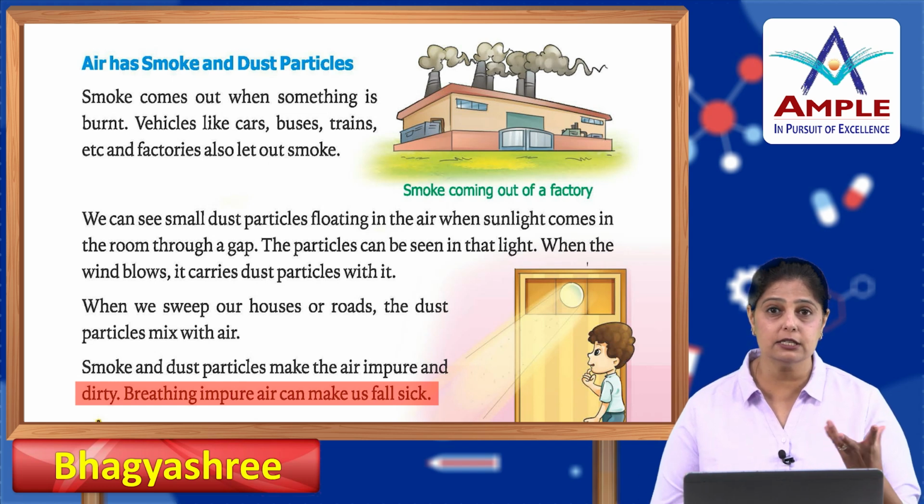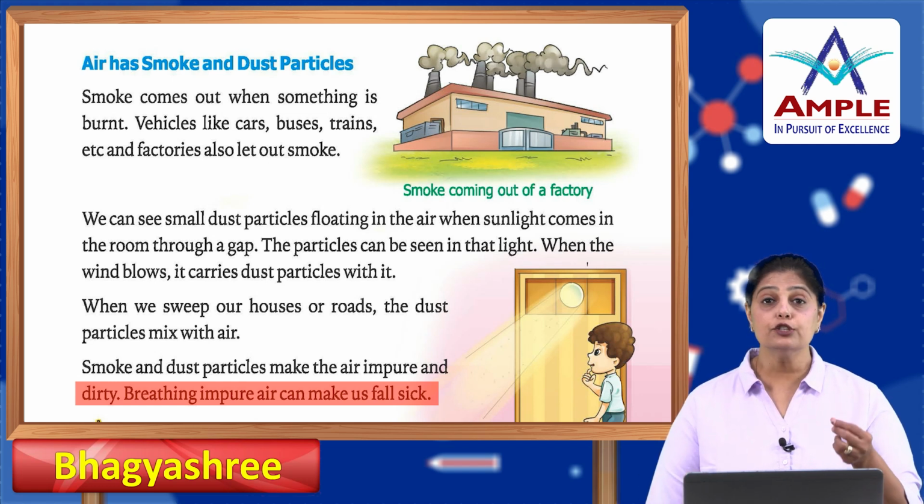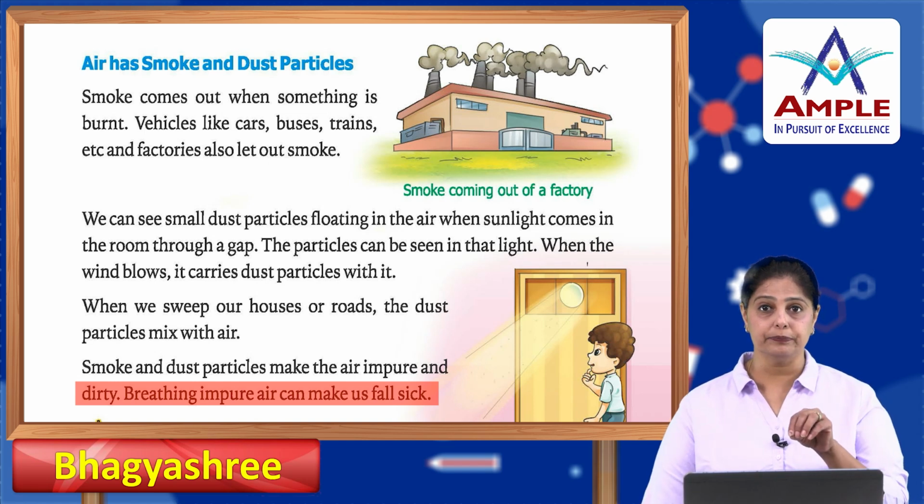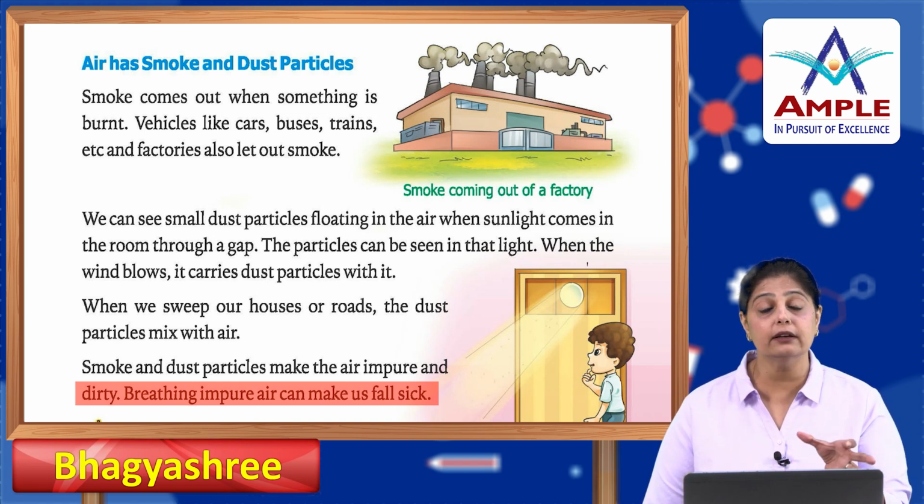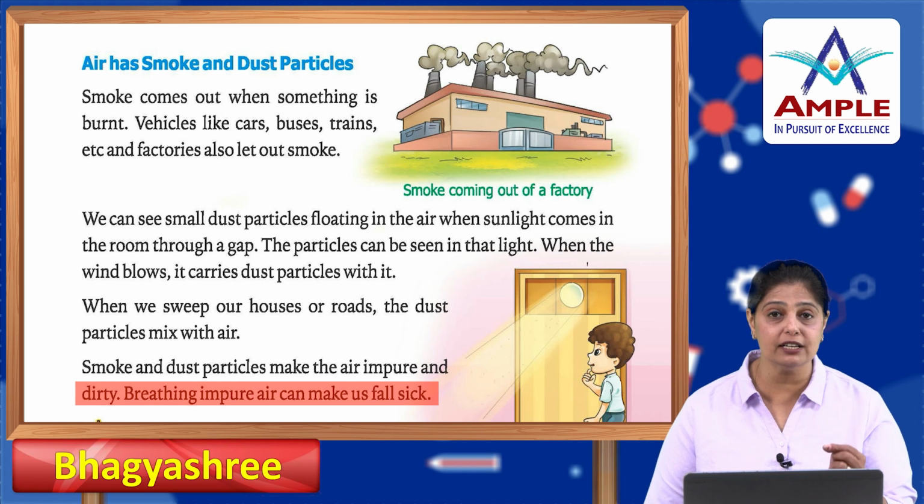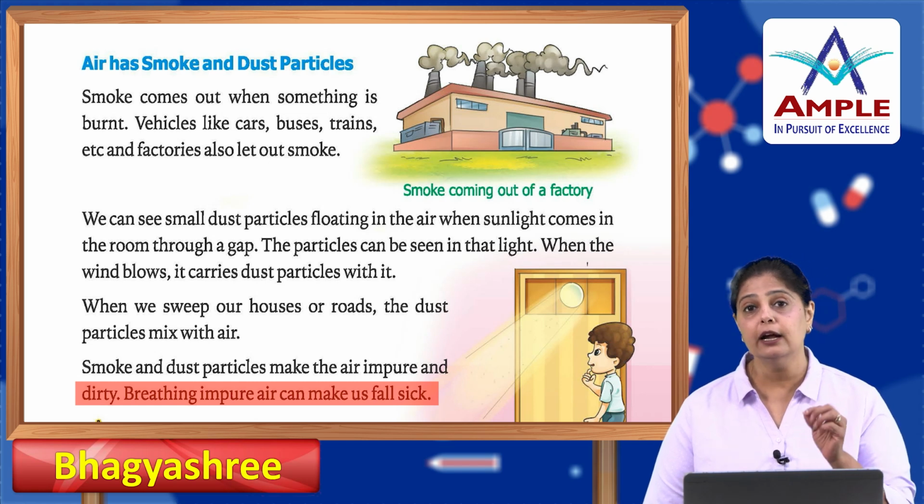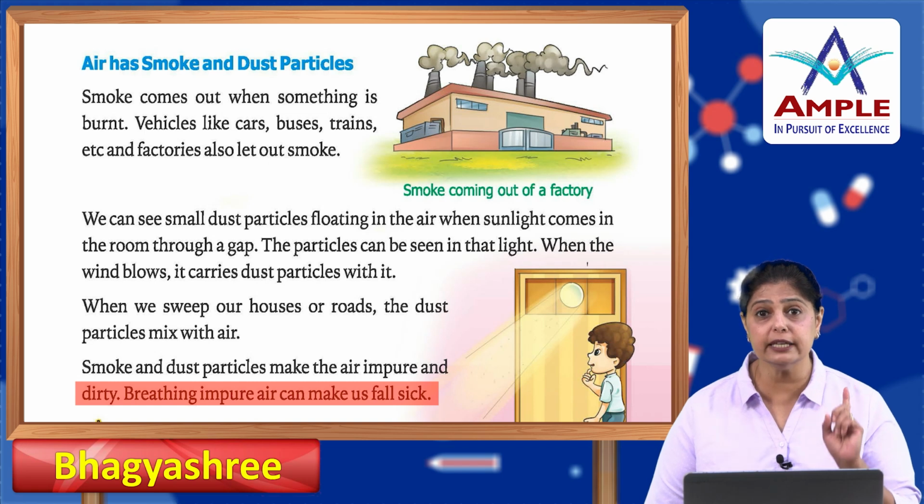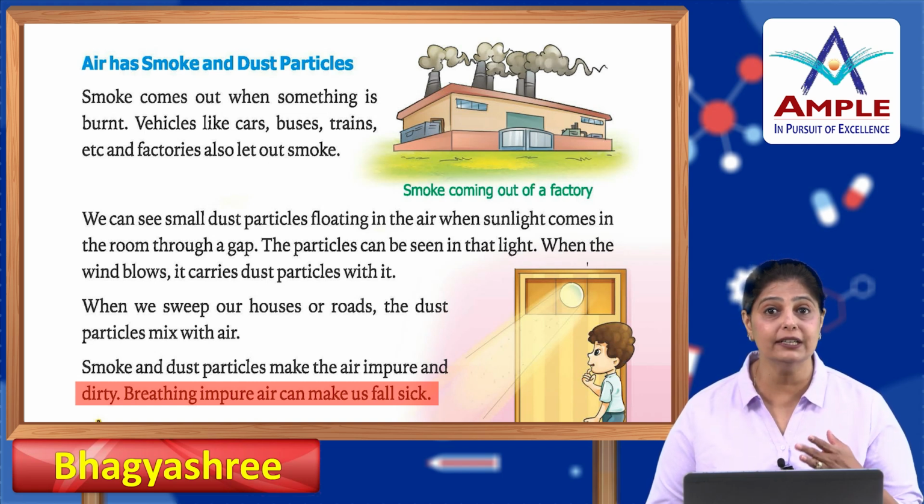Okay, you can see certain particles in front of your eyes. These are the dust particles which are floating in the air. They also enter our rooms through the tiny gaps which are there. Now these particles can be seen only when there is sufficient light.